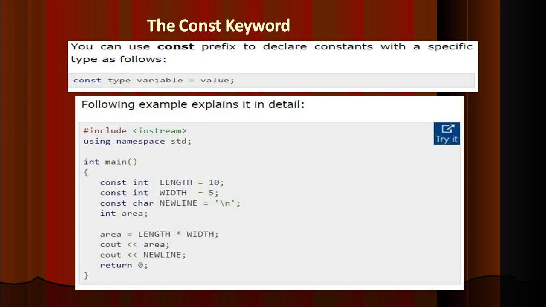Next, the const keyword. This is used as a prefix, because as we already discussed, a constant value will never change. To make it a constant value, we should use the keyword const, C-O-N-S-T, then the data type of the variable, for example const int i = 5. Here we have used const int length = 10, width = 5. Now you want to calculate the area of the rectangle, length into width.